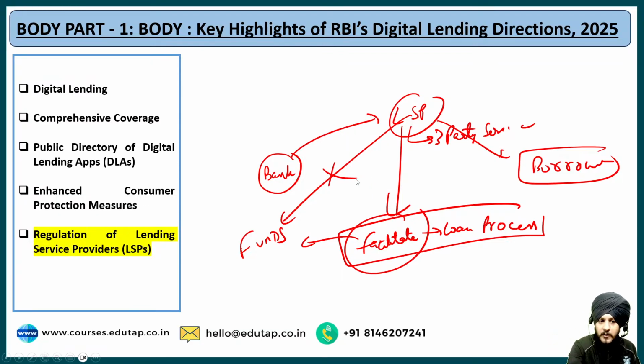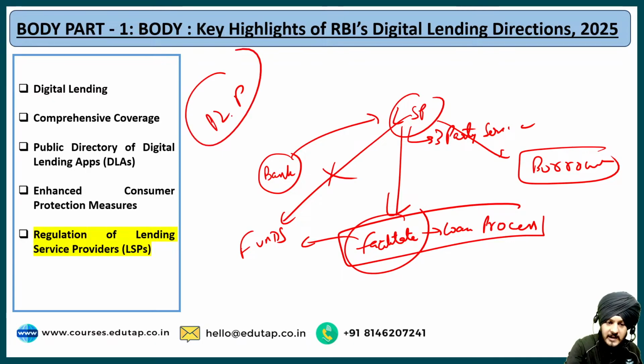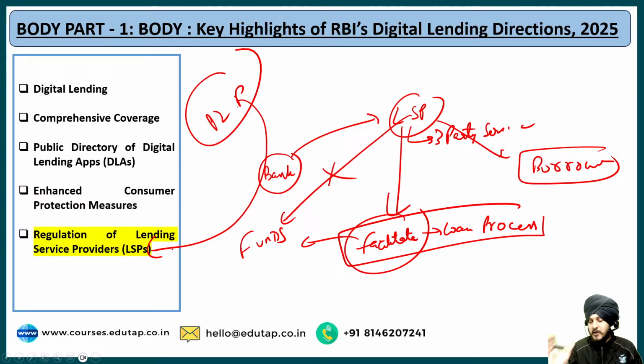You must have heard about peer-to-peer lending platforms. Peer-to-peer lending platforms can also be an example of these lending service providers. Fine, because peer-to-peer lending platforms are also a type of platform that act as a facilitator. They act as an intermediator, but directly they do not get involved in any manner with respect to the funds. Fine, so that is the idea. Now we are talking about what?